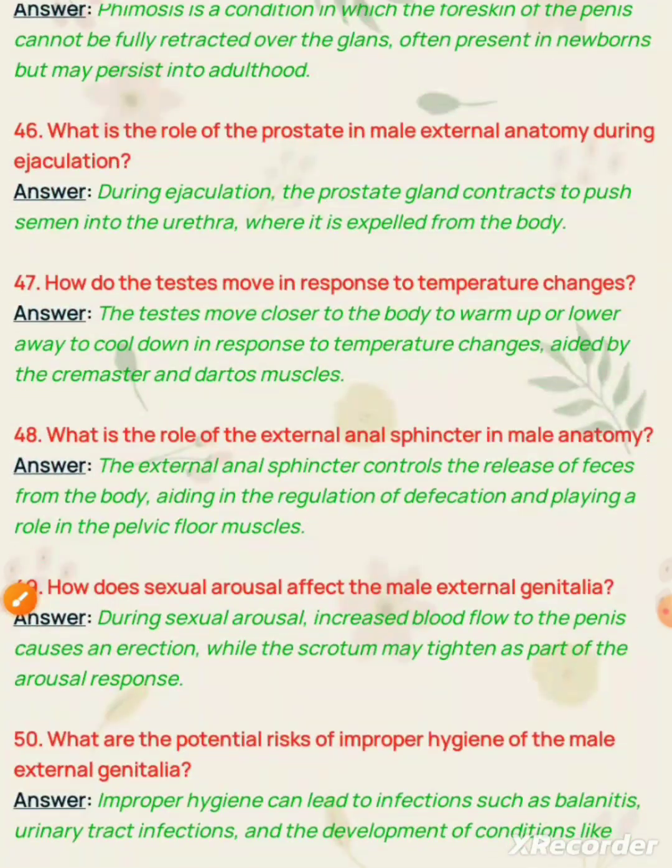Question number 46. What is the role of the prostate in male external anatomy during ejaculation? Answer. During ejaculation, the prostate gland contracts to push semen into the urethra where it is expelled from the body.